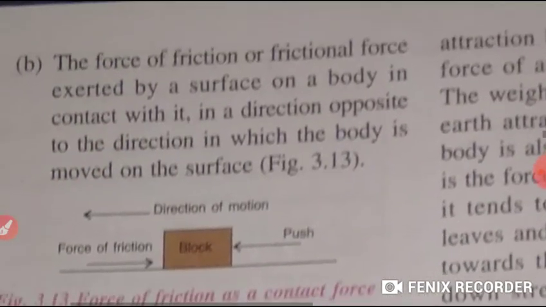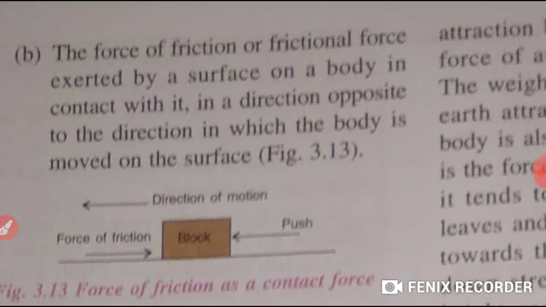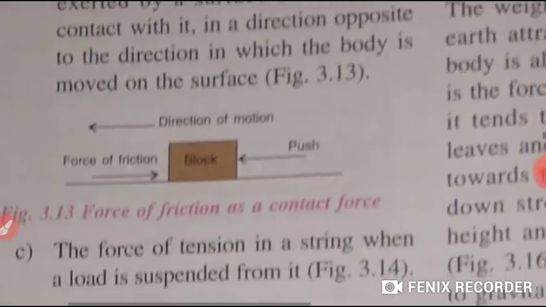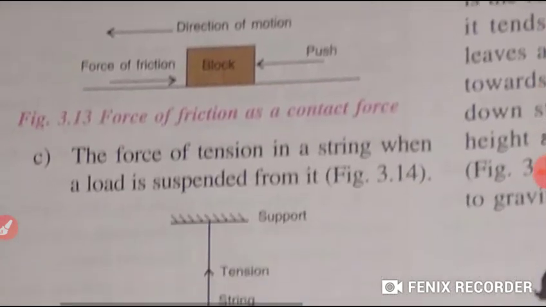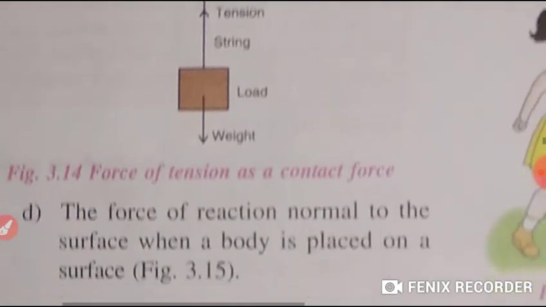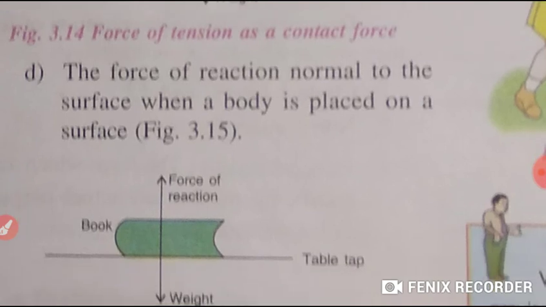The force of friction, that means frictional force exerted by a surface on a body in contact with it, in a direction opposite to the direction in which the body is moved on the surface. Next, the force of tension in a string when a load is suspended from it. Then the force of reaction normal to the surface when a body is placed on a surface.